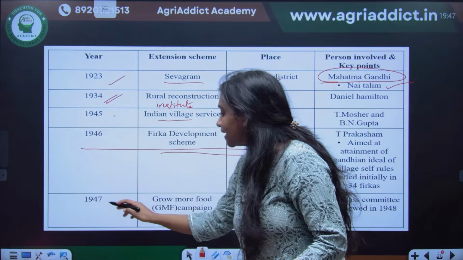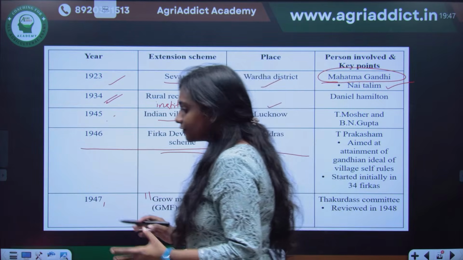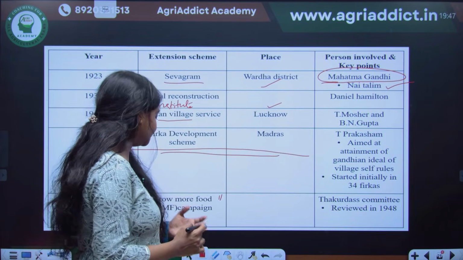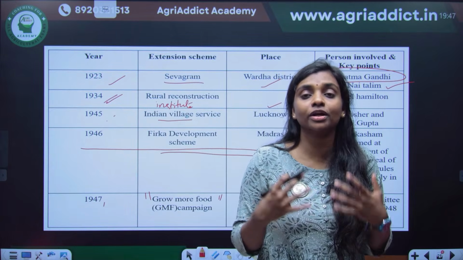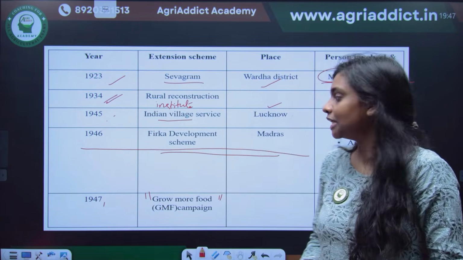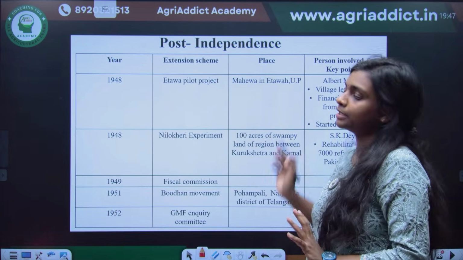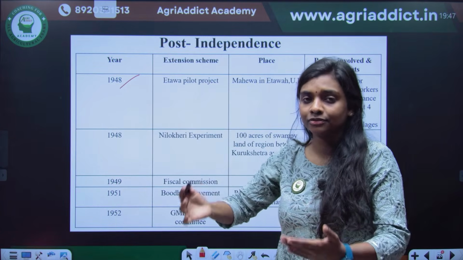And then in 1947, the Grow More Food campaign also happened. That is one of the important programs from the side of the government. At that point of time, our main aim was to improve agriculture production somehow. Then we reach the post-independence schemes. There comes 1948, just a year after independence.